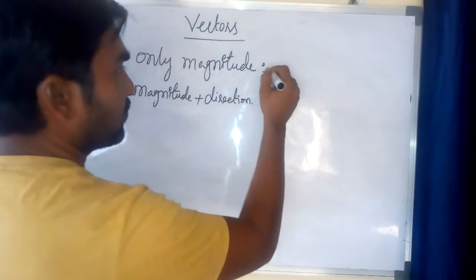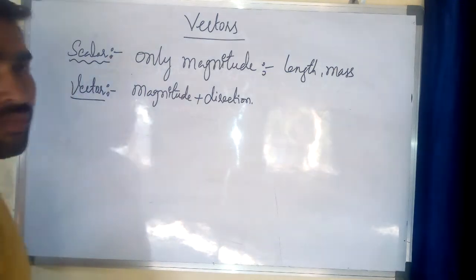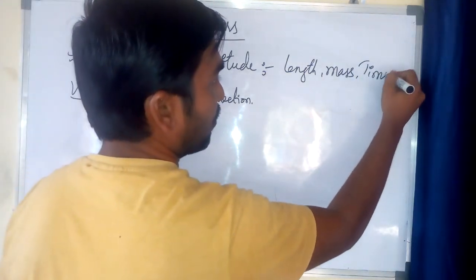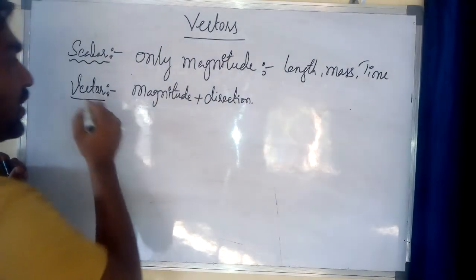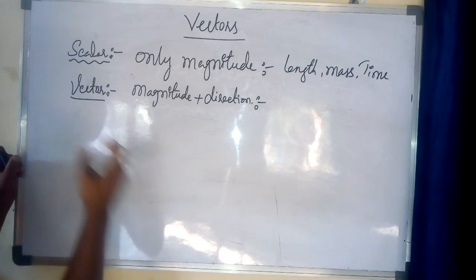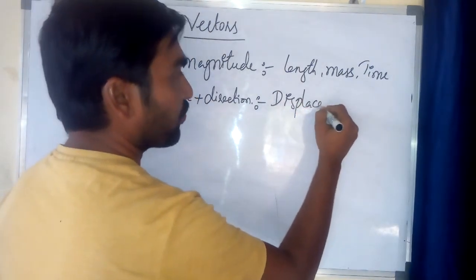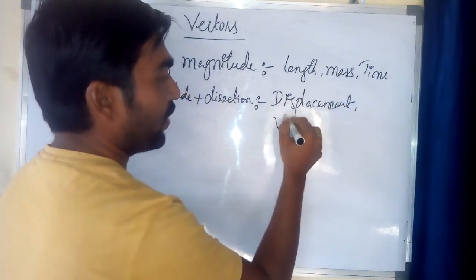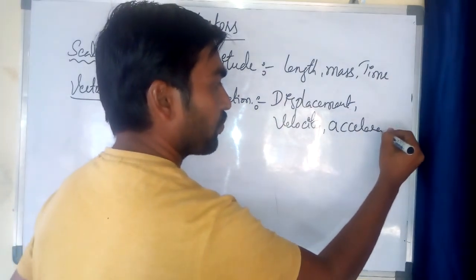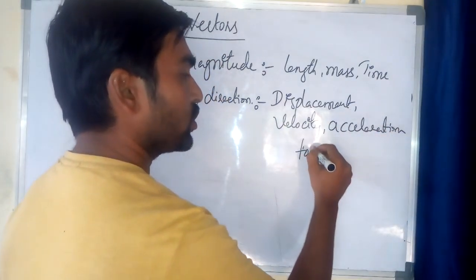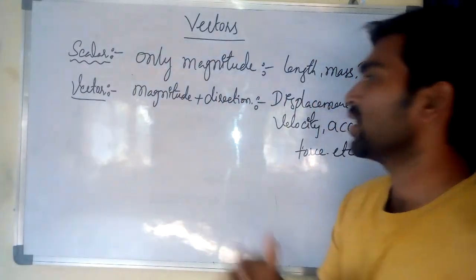Examples of scalars: length, mass and time. These are examples of scalar quantities. And what are the examples of vector quantities? We have displacement, velocity and acceleration, force, etc. These are examples of vector quantities.